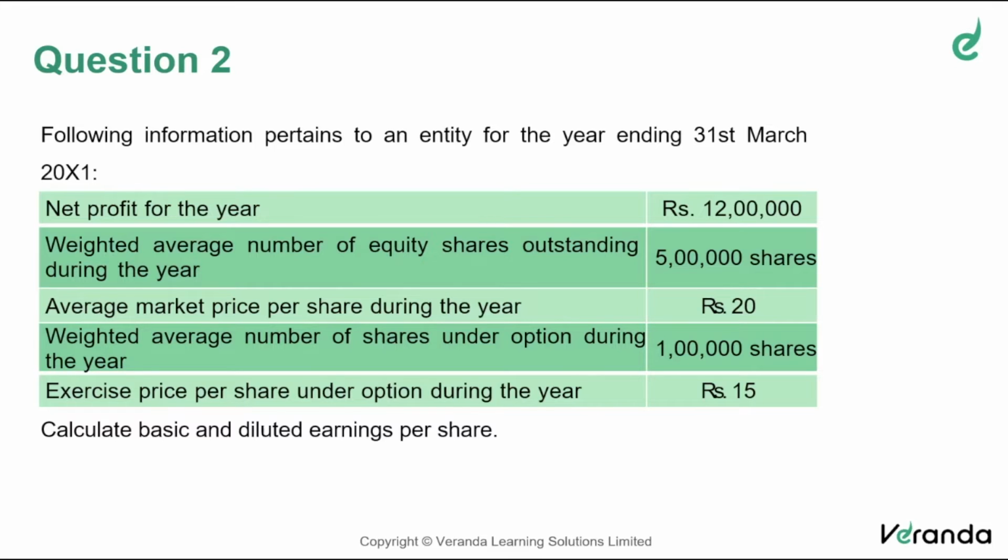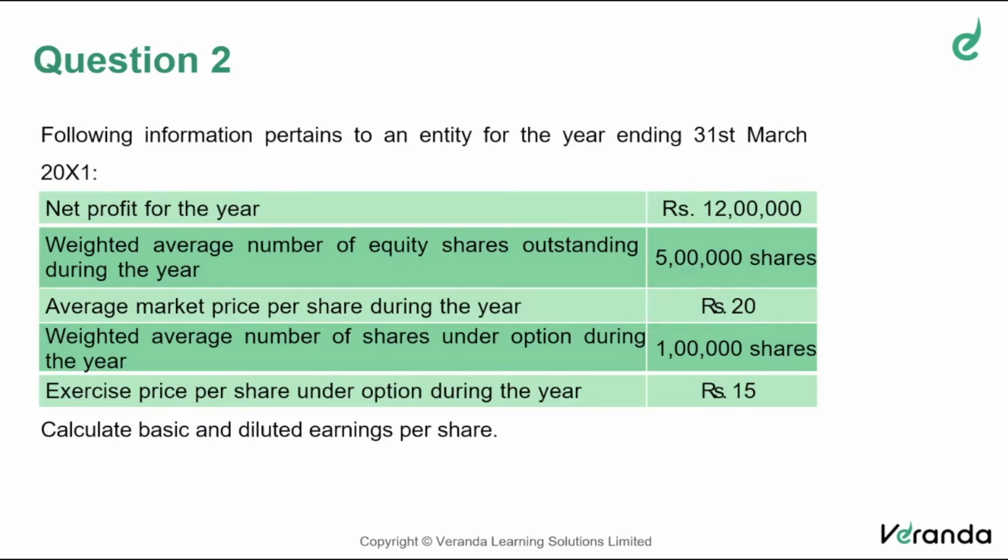Similarly, when options are granted by a company, definitely there will be a dilution. The reason is, when options are given, it will always be at a price less than the market price. See, in this problem, 1 lakh shares are issued. Had they issued in the market, they would have got 20 lakh rupees. But they decided to issue to the employees or others at 15 rupees. That means they are losing 5 lakhs.